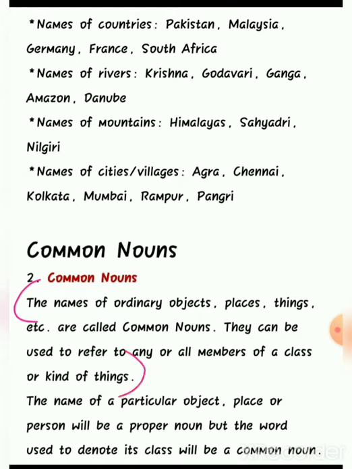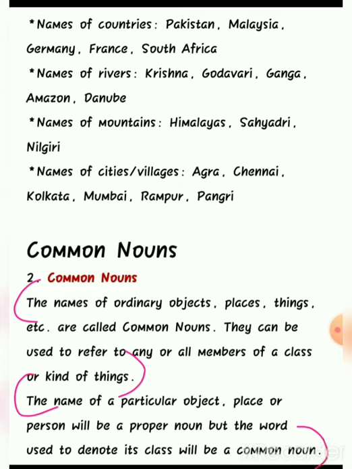So common noun is nothing but a general name for ordinary objects, places, things. Okay, they are called common nouns. The name of a particular object, place or person will be a proper noun, but the word used to denote its class will be a common noun.